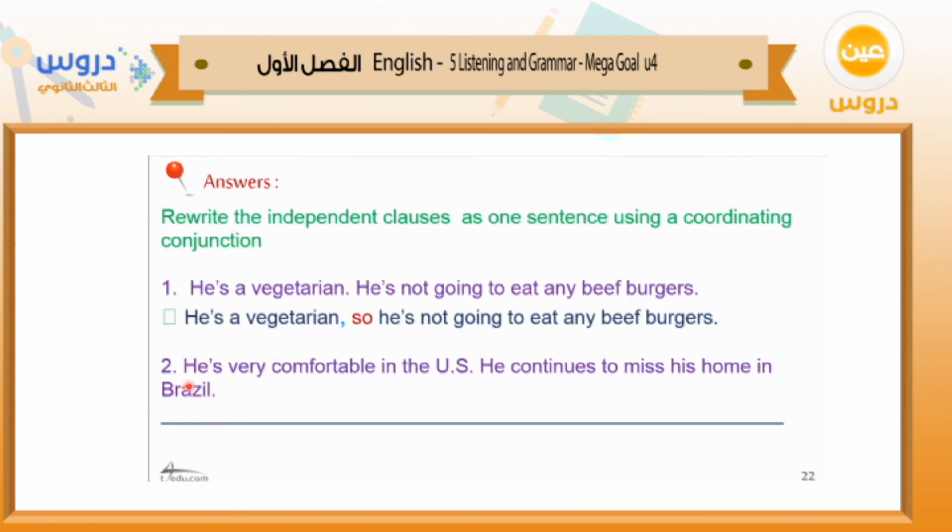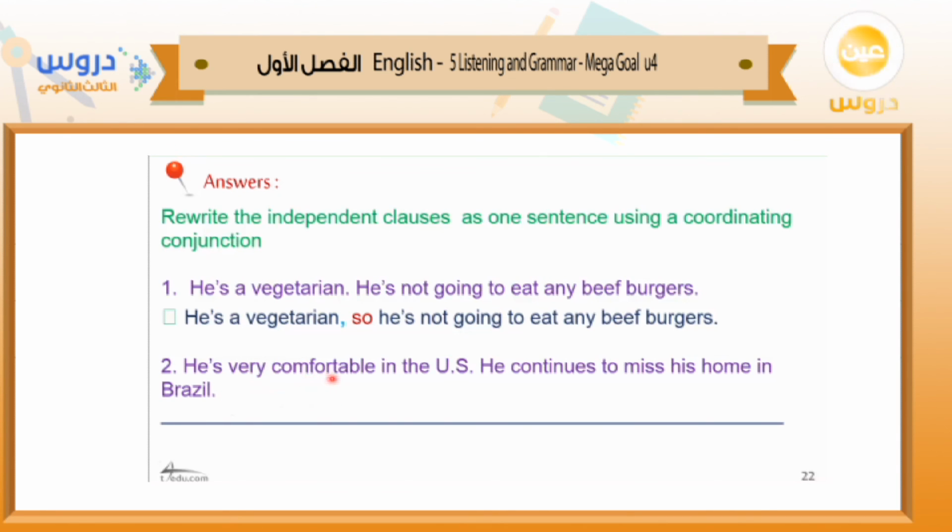Number 3. He's very comfortable in the US. He continues to miss his home in Brazil. He's very comfortable in the US. This is his feeling now. What about also he continues to miss his home in Brazil? So what do you think the correct or appropriate coordinating conjunction here?